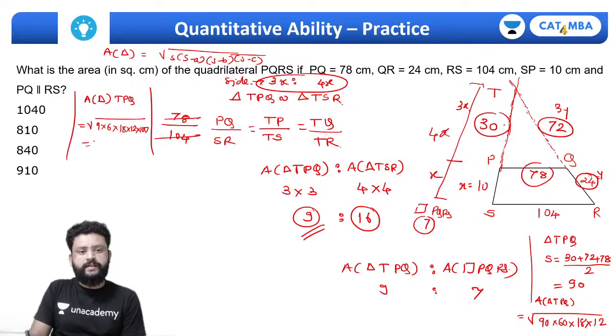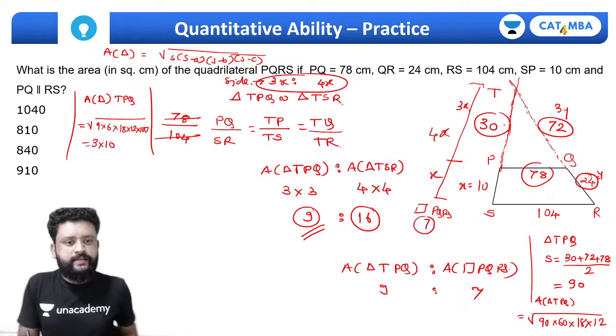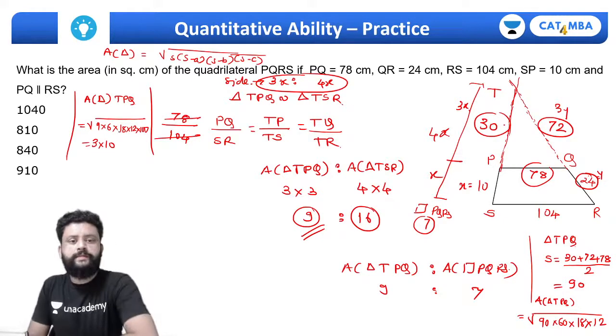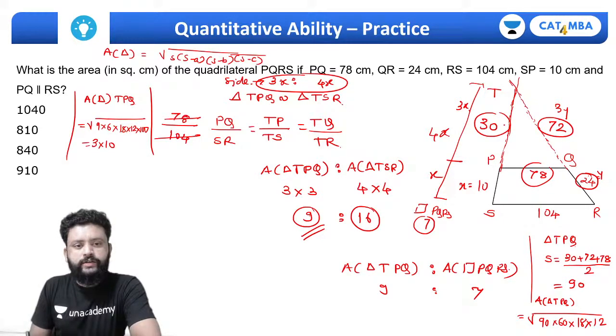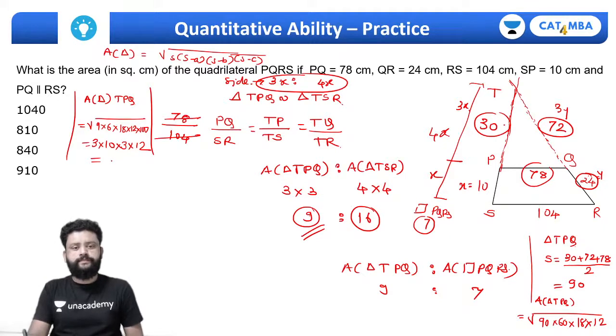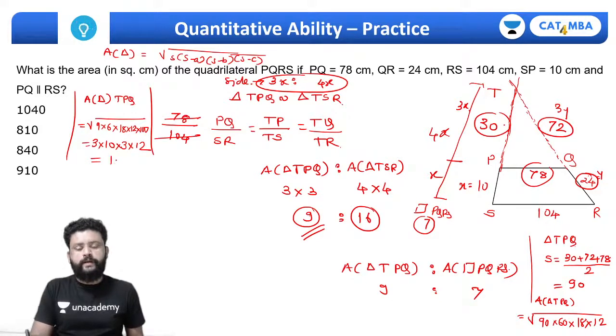So from here, whatever can come out, 3 will come out, 10 will come out. Then I can write this as 18 into, again a 3 will come out. This must be 12, a 12 will come out. 12 into 9 into 10 is 1080.